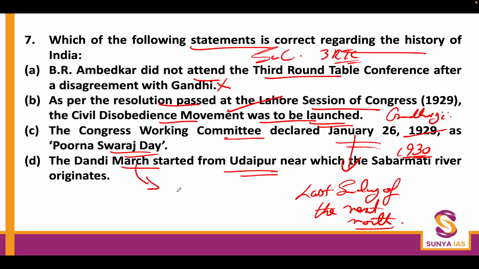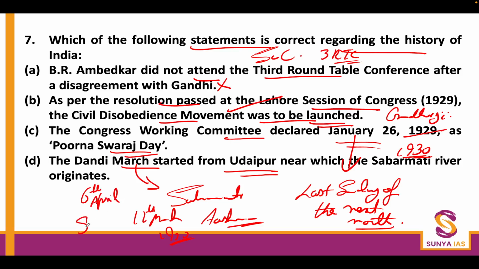The Dandi March was started from Sabarmati Ashram on 12th March 1930, and it ended with Mahatma Gandhi doing the illegal act of making salt on the coastline of Dandi on 6th April and breaking the Salt Act of 1882. So that you have to keep in mind. Okay, so this statement is also wrong. So the only right statement here is B option, and that is the answer.